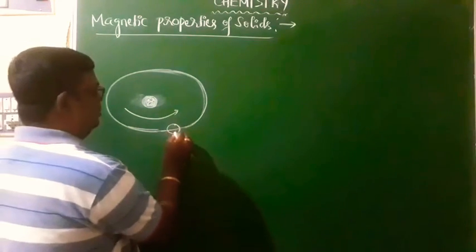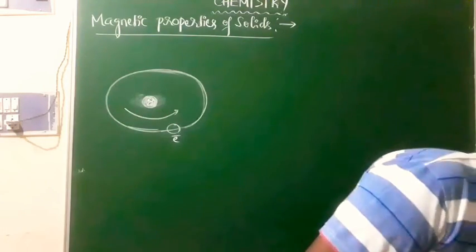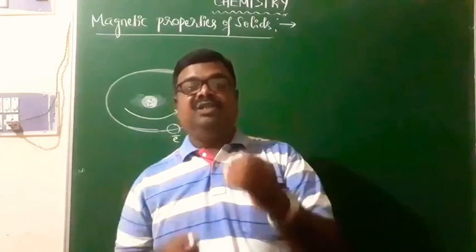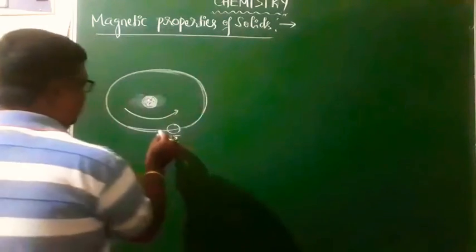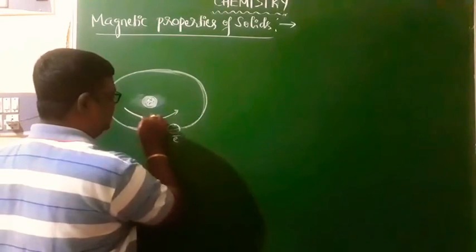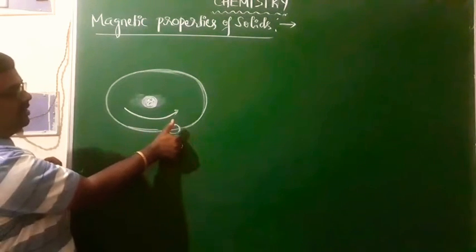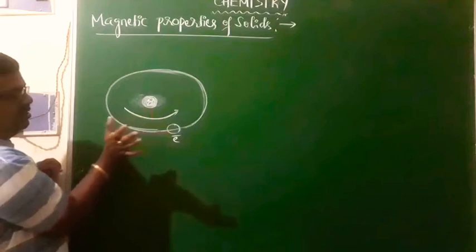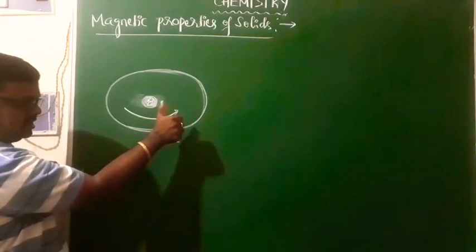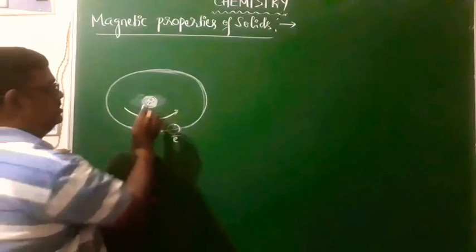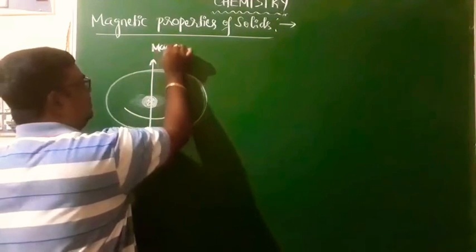So that is due to this electronic movement. Look at this, any moving charged particle is characterized by a magnetic field. Any charged particle that is moving is characterized by a magnetic field. This electron is moving in this direction. If I apply the thumb rule, the electron is moving in the anti-clockwise direction, like this. Look at the direction of the thumb, in the opposite direction, like this. The direction of the thumb will be like this, and this is the magnetic field.